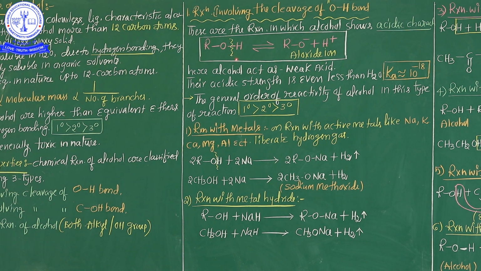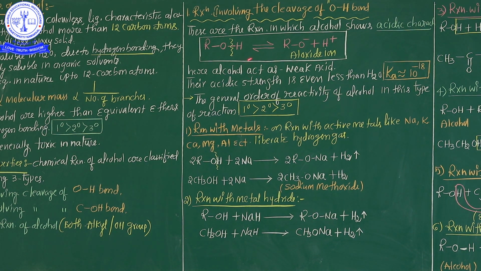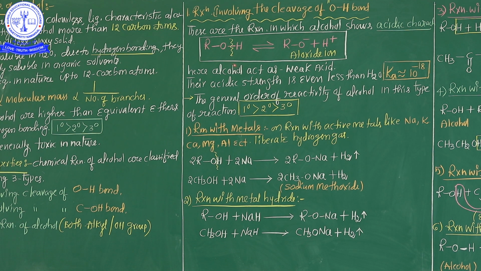See here, ROH gives RO negative charge plus H plus, which is considered an acid. So that's why alcohol acts as a weak acid. Now again I will explain this very clearly. The acidic nature of alcohol is due to the polarity of the OH bond. Here the oxygen atom, being more electronegative, pulls the shared pair of electrons of the OH bond. Now what happened here,